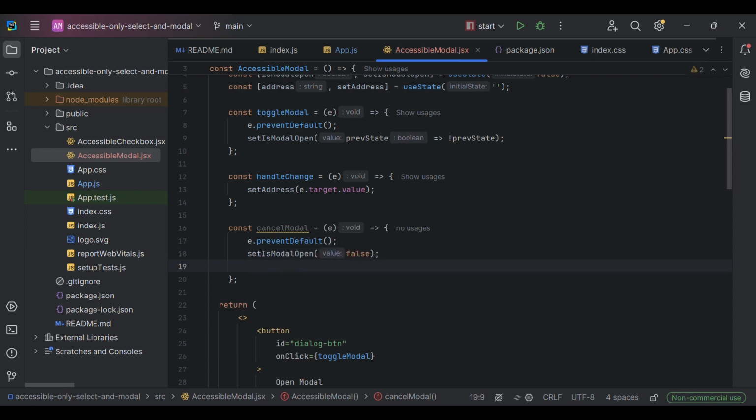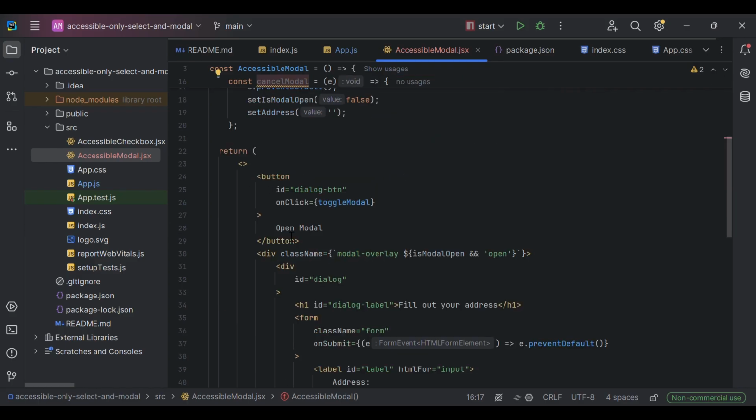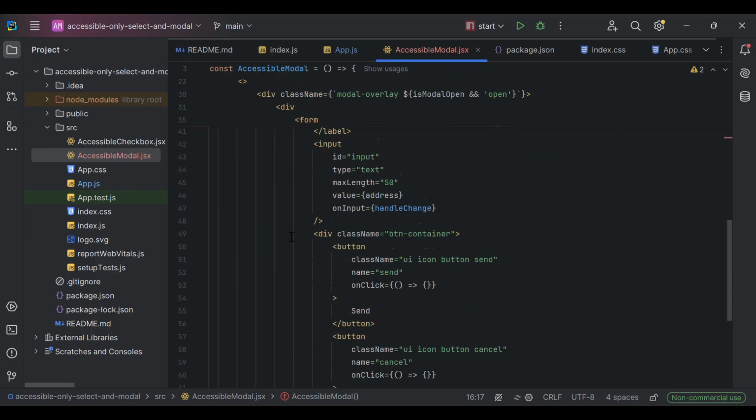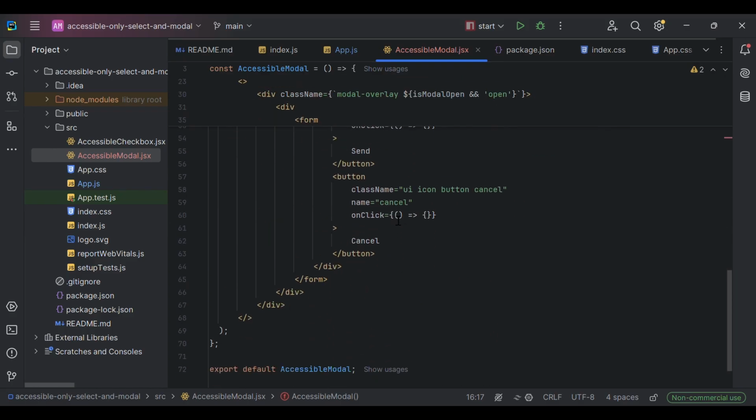And we are going to set address to empty string as it was in the beginning. Generally, we are going to do the same actually for our send button, because we are not sending anywhere everything that user created. It is just for presentation purposes. That's why we are going to use both these handlers on both our buttons.